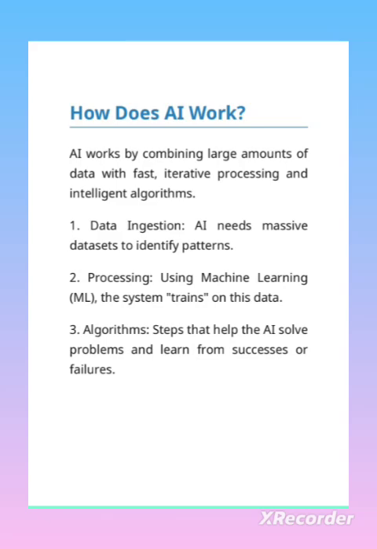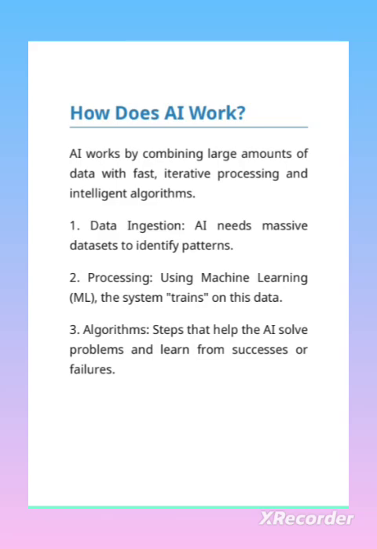Second point, processing using machine learning, ML. The system trains on this data set. The system is using machine learning. Machine learning means we are giving a set of data to computer systems and saying, identify the patterns. Once that pattern is matching, it will be saved in memory. And whenever new data comes, it will try to match it with that learning, that pattern. Once it is able to find it, then it's ready to go, right? So this is how the AI is using it.